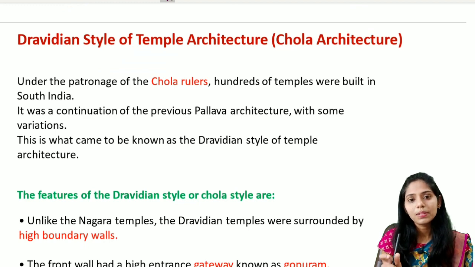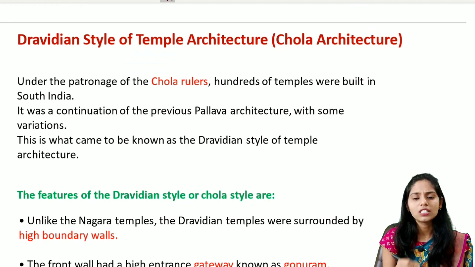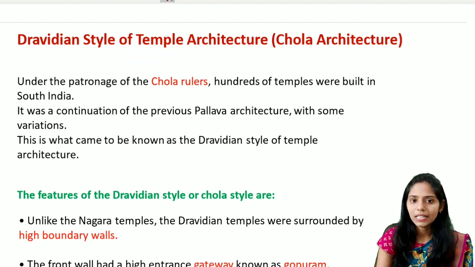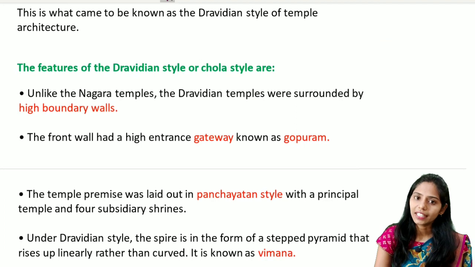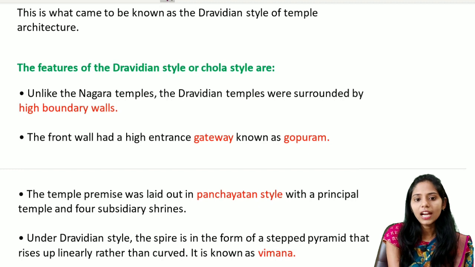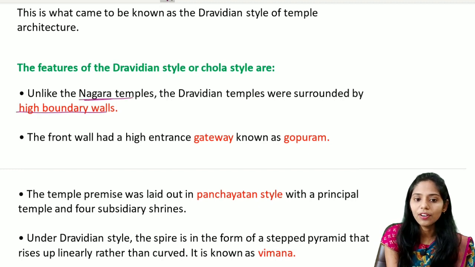So you should remember the differences between the Dravidian and the Nagara, and make a small note so that it is easy for you when revising for both the Prelims and the Mains. Let us see some of the important features of the Dravidian style, or Chola architecture. First, unlike the Nagara temples, Dravidian temples are surrounded by high boundary walls. Nagara temples do not have boundary walls, but the Dravidian ones have high boundary walls.